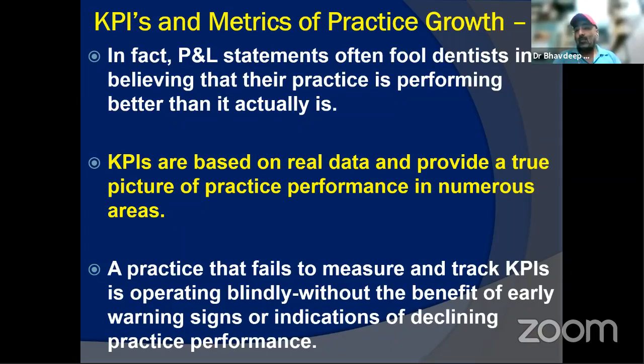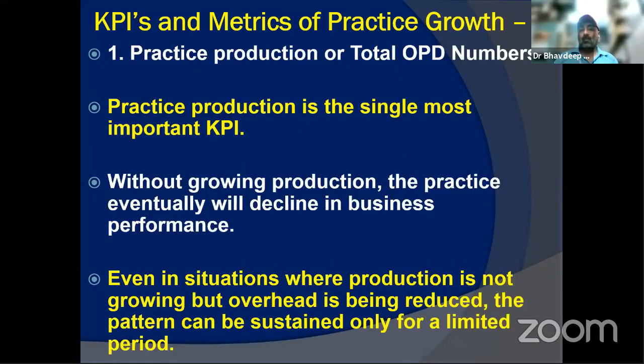So if you're carrying home 10 to 20% of your NPM, you need to do a serious introspection that your practice is not profitable at all. Even if you're stagnant, you need to be careful, because being stagnant means that you are actually going to go down. So these KPIs give a few warning signs or indications of declining practice performance.